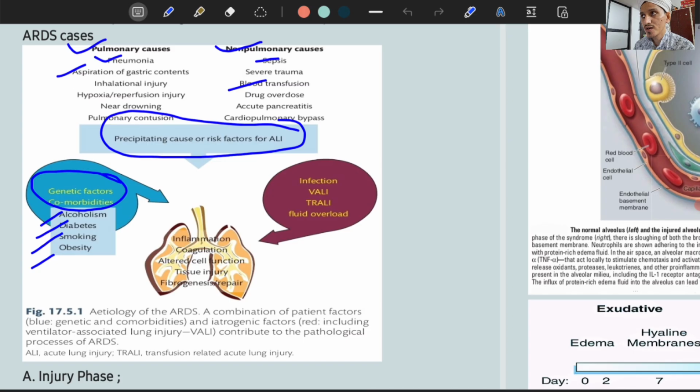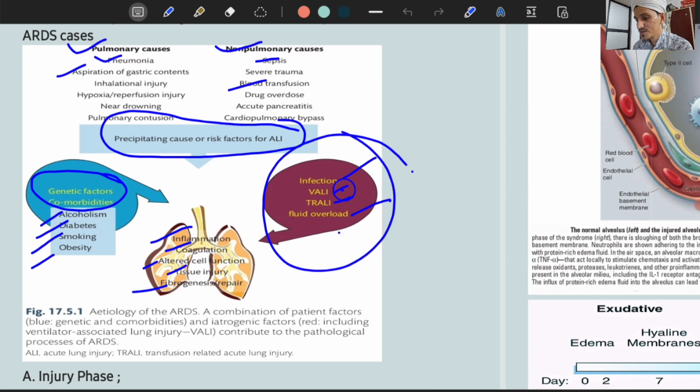Diabetic, alcoholic, smoker, and obese patient. Other factors like infection, VALI, which is ventilator associated lung injury, transfusion associated lung injury, fluid overload. All these contribute to inflammation, coagulation, altered cell function, tissue injury, and finally fibrogenesis and repair. So these are the factors.